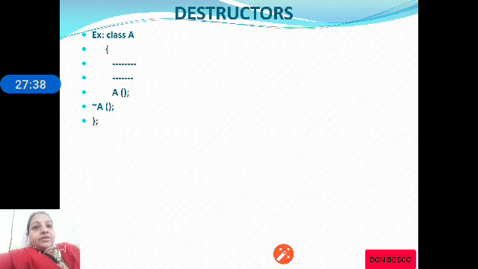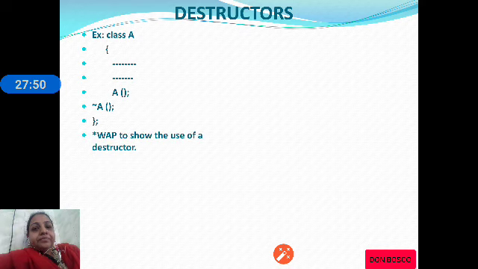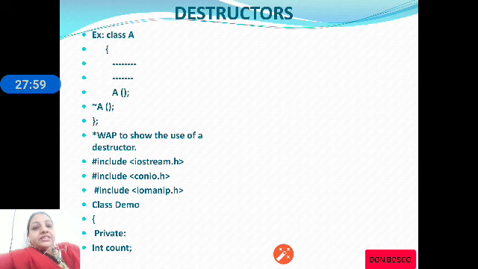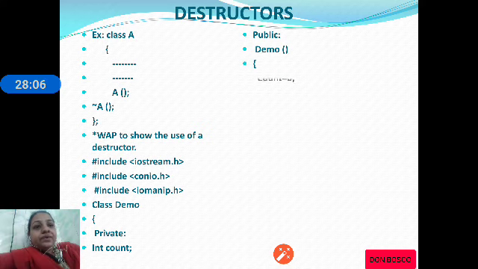Let us have a look at how we can define a destructor. On the screen you can have a look. We have class A, we have one constructor and one destructor. A destructor will have a tilde operator. Let us check out a program where we will be using a destructor. Class demo, it has one private member count, and in the public section we are writing a constructor demo which will make the count 0 and print the count as 0.